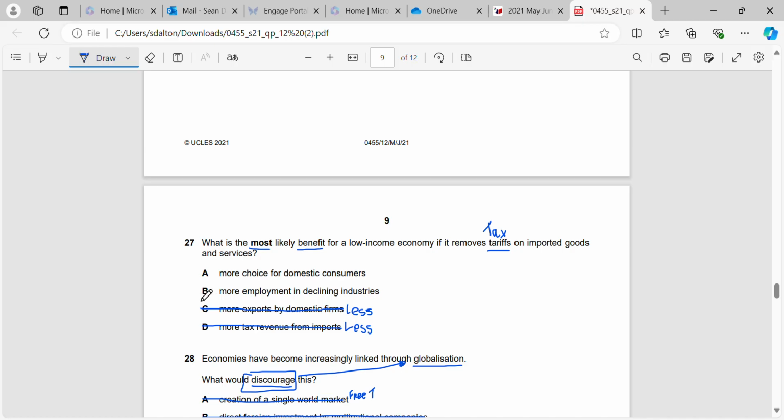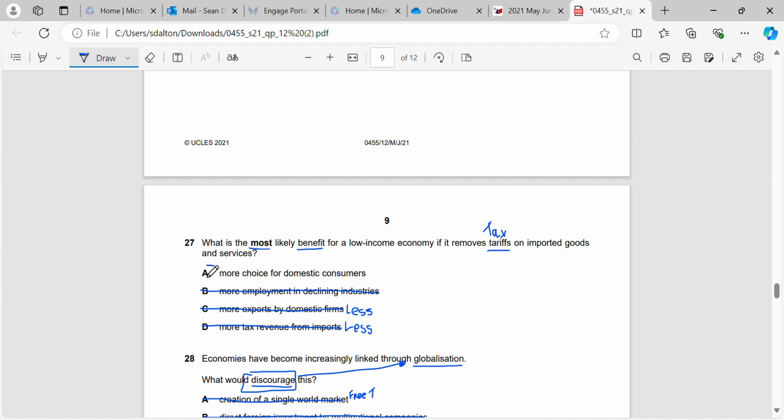More employment in declining industries, again, that's incorrect. That's not a benefit. If we have more imports coming in, it's possible that we may have more employment in industries that are declining, but they're probably declining for a reason, and that's because there may not be enough demand for those industries.